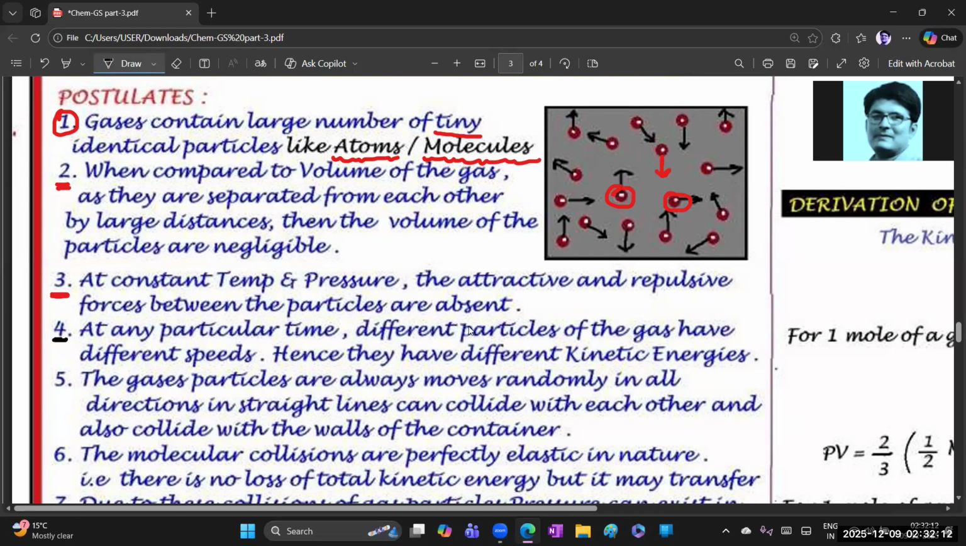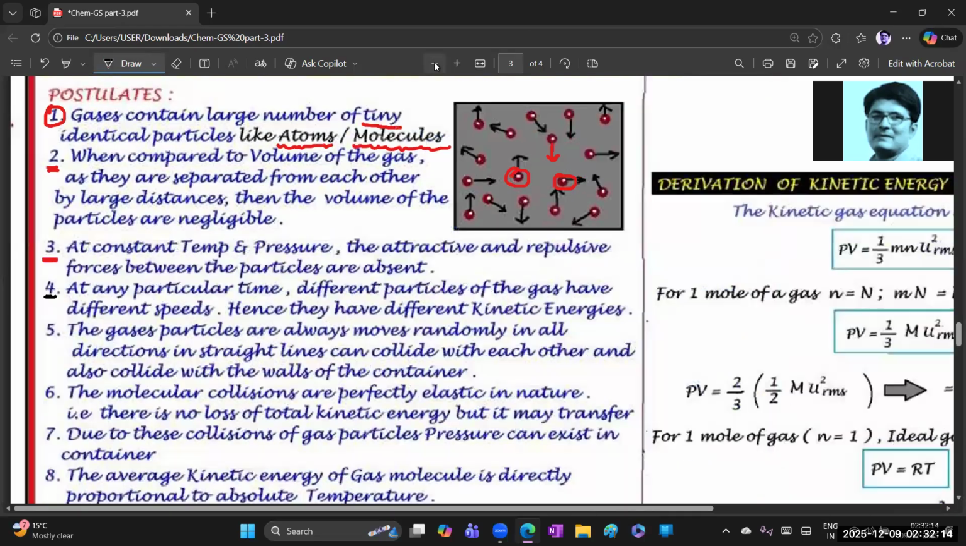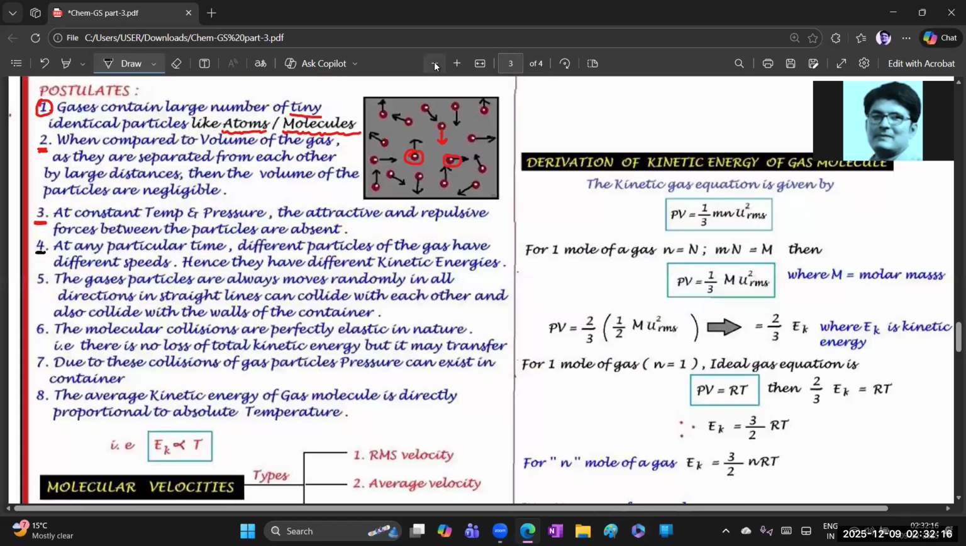Actually, while I'm the zooming, I can't write that properly, so that's why just I'm going to zoom out. And if you want, just you can zoom the screen better.